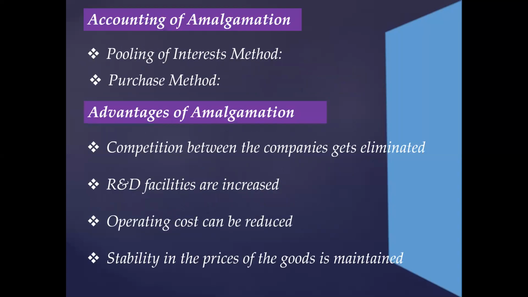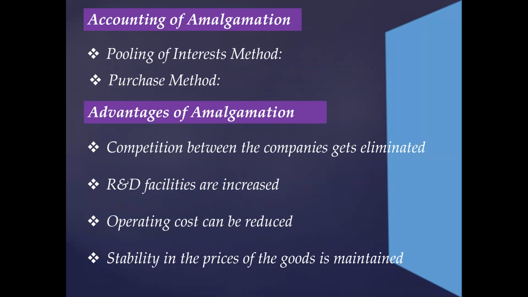The next thing that we are going to talk about is accounting of amalgamation. So there are two methods through which accounting of amalgamation can be done. The first one is pooling of interest method. Through this accounting method, the assets, liabilities, and reserves of the transferor company are recorded by the transferee company at their existing carrying amounts.